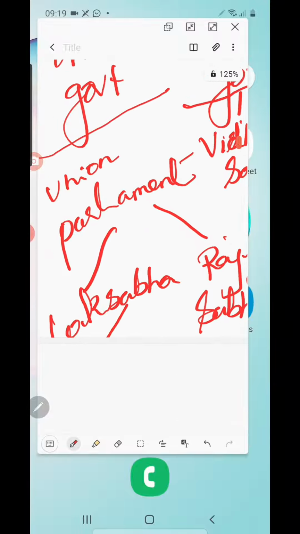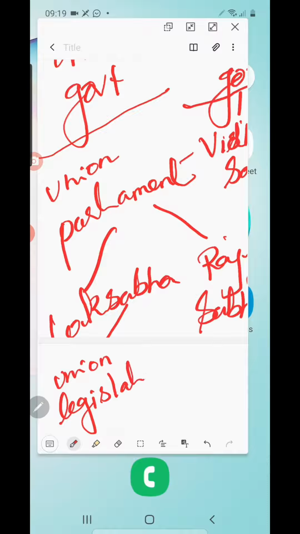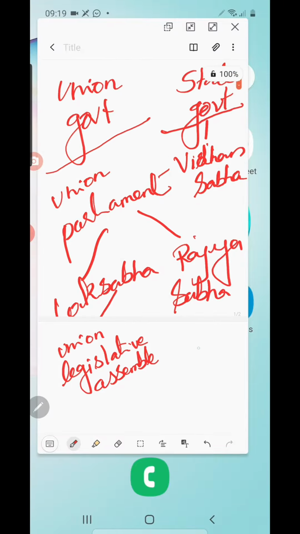Now, another name for Lok Sabha or Rajya Sabha: we can call the Lok Sabha the Union Legislative Assembly. Clear? The upper level we can call the Union Legislative Council. Is that clear for you?